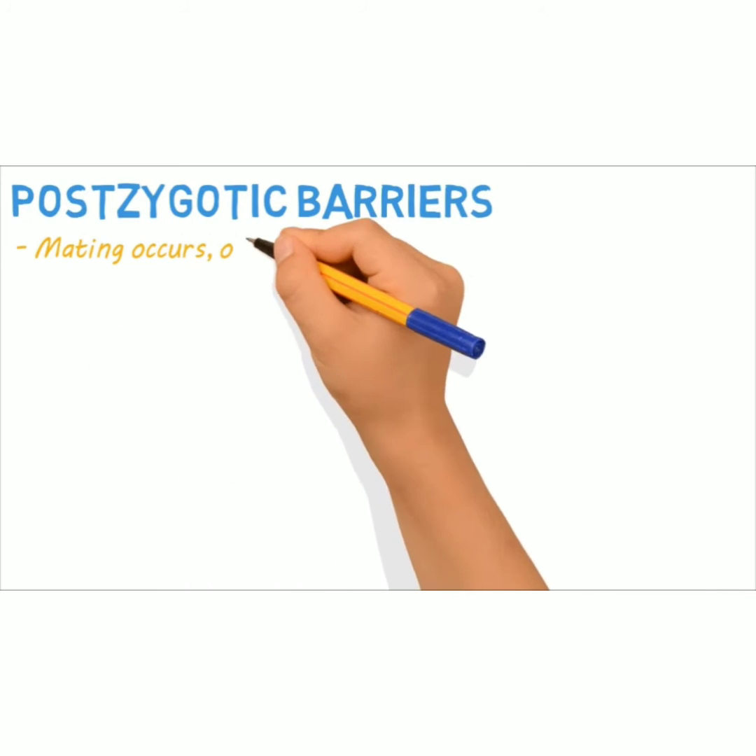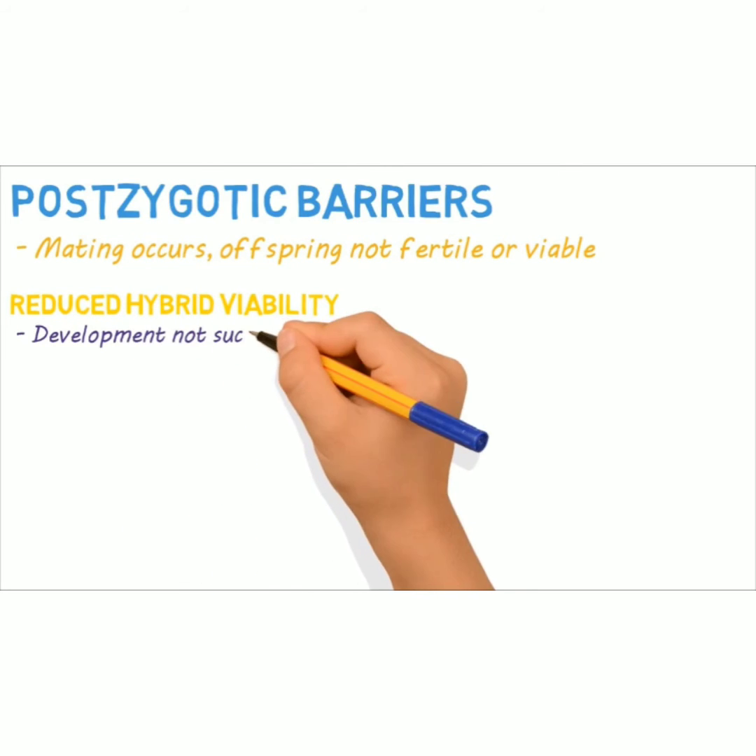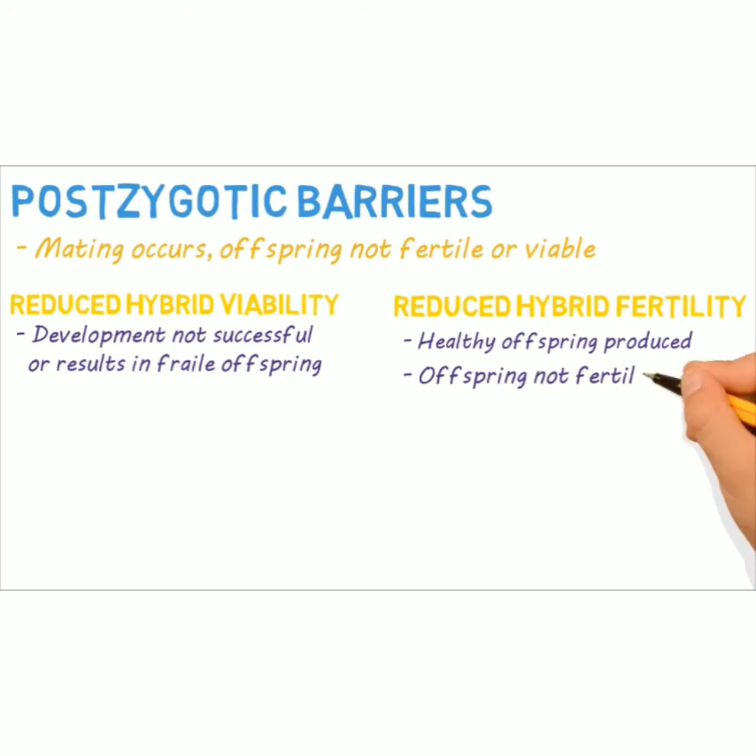Postzygotic barriers occur after fertilization has occurred, so mating happens but no viable or fertile offspring is produced. These include reduced hybrid viability, in which case there is successful fertilization but the development is not successful or results in very weak offspring which are prone to early death. Another example is reduced hybrid fertility, in which case a mating is successful at producing offspring, the hybrid of the parents, but the offspring is not fertile and thus produces no offspring of its own.